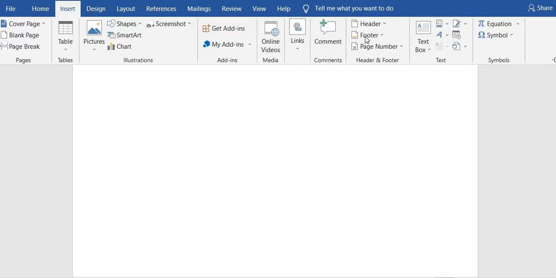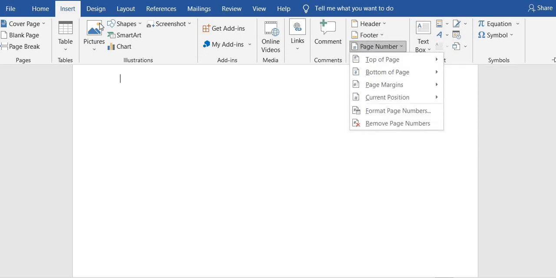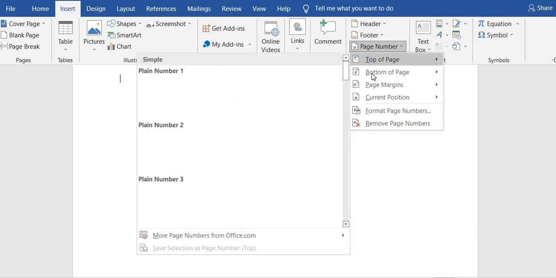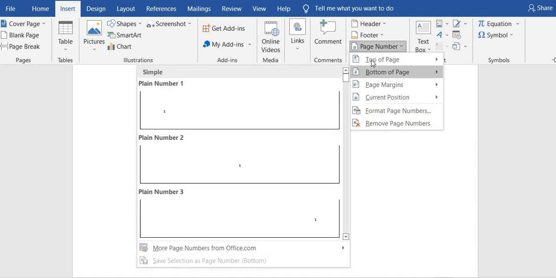Then in APA we have a page number. If you click on Insert, go to this area where we have header, footer and page number. Click on Page Number, and you will see top of page, bottom of page, page margins. Because you want to remember that in APA, your page number must be on the top right. I hope you remember that from our last class, where we discussed everything in great detail. Today is just practical. So we are going to click on top of page.